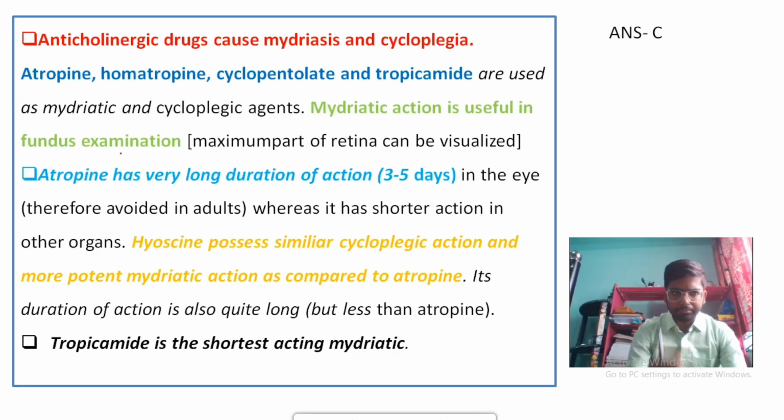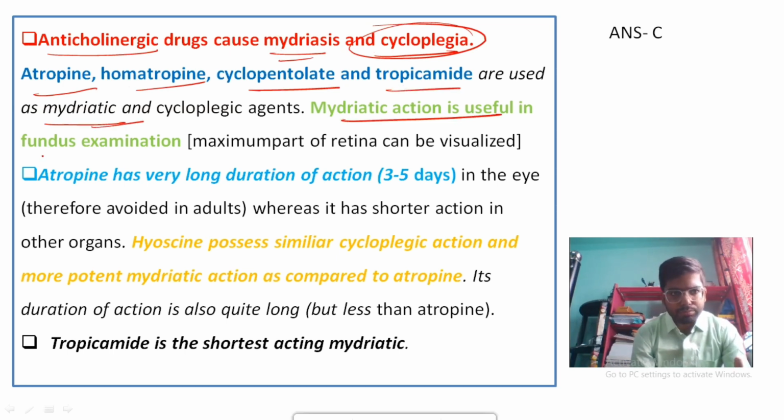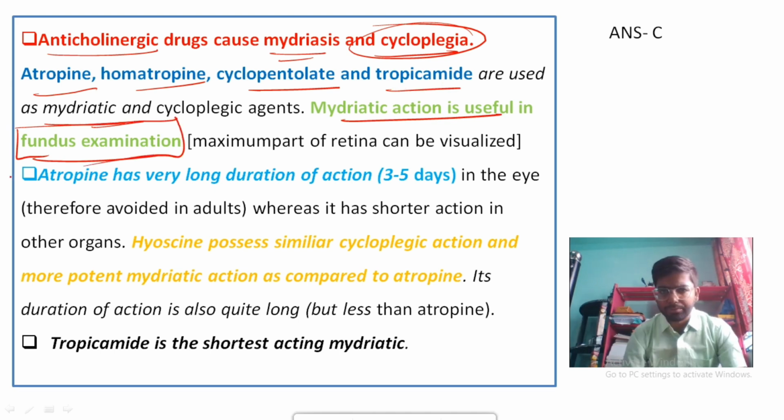Coming to the basic features regarding mydriatic agents. Anticholinergic drugs cause mydriasis and cycloplegia. Atropine, homatropine, cyclopentolate, and tropicamide are used as mydriatic agents. Mydriatic action is useful in fundus examination.